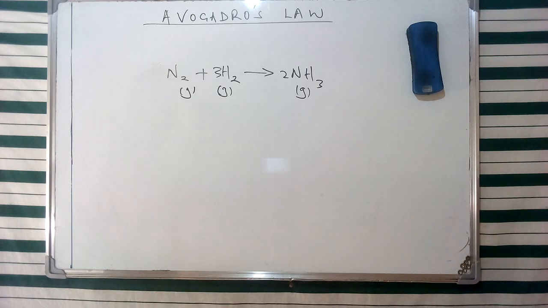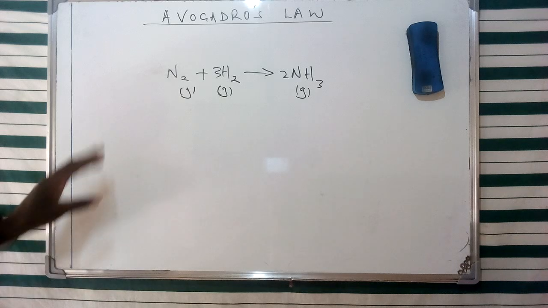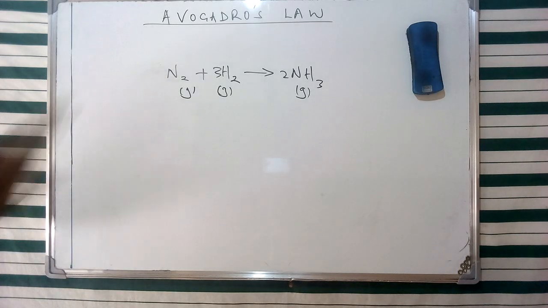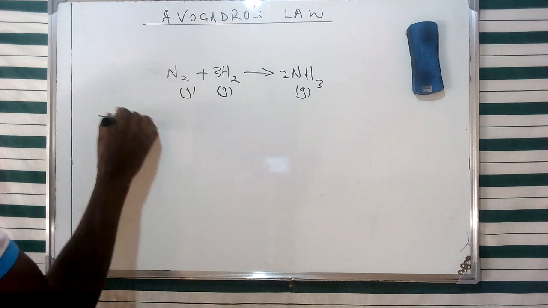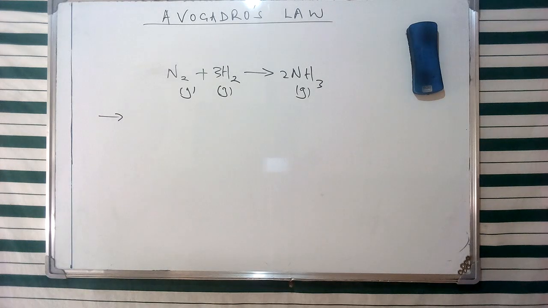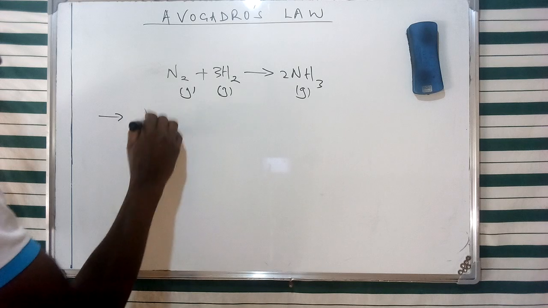And of course, as we said, he was the first one to distinguish between atoms and molecules. In this particular discussion, we're going to explore the relationship between the volume of a particular sample of a gas and the number of molecules. Avogadro's law states that the volume of a sample of a gas at a constant temperature and pressure is directly proportional to the number of molecules.